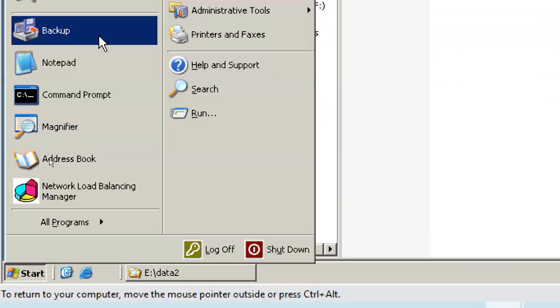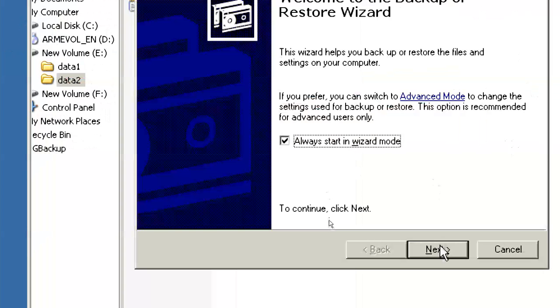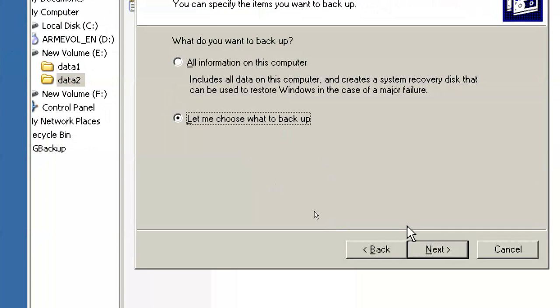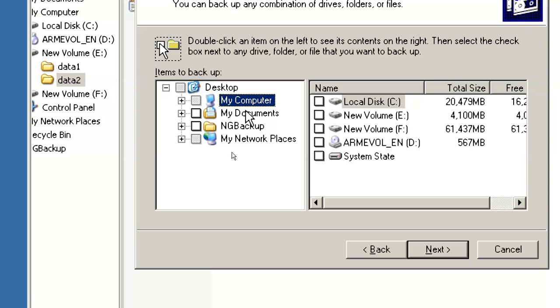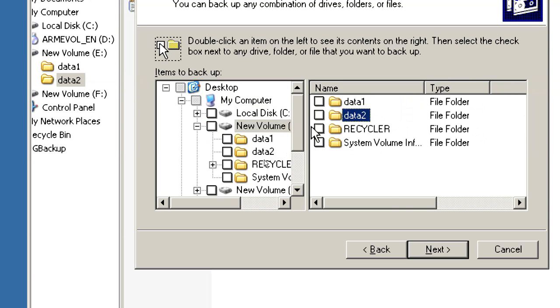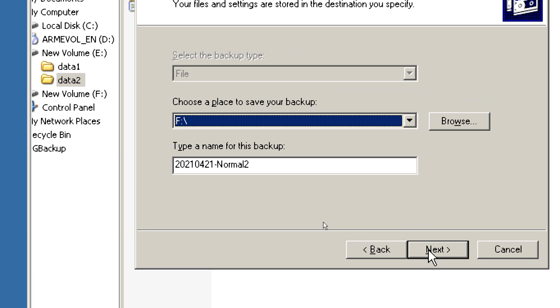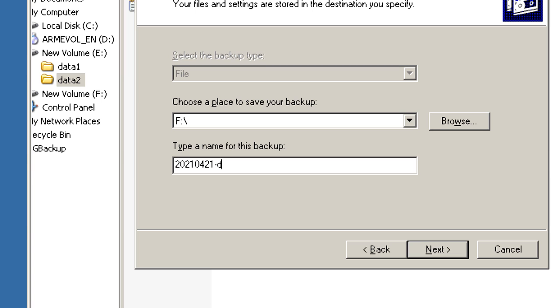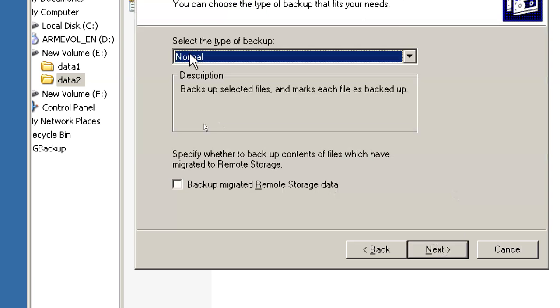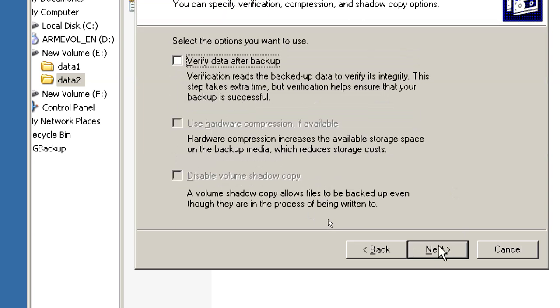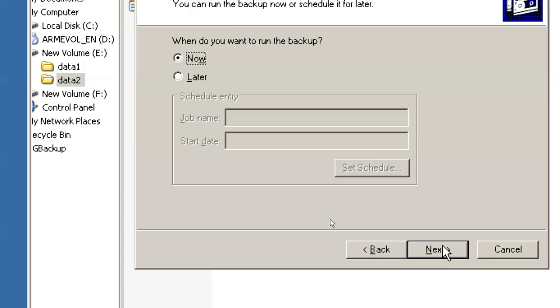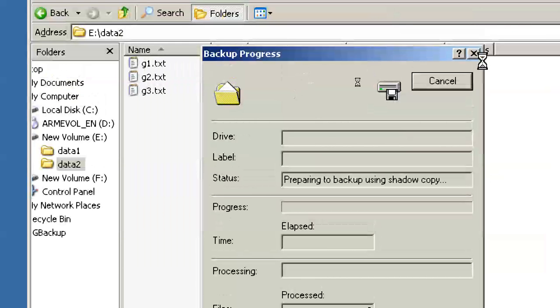Now what I'm going to do is take a differential backup. It means I selected all three files. Next. Differential backup. Next. Advanced. Differential. Next, next, next, next. Finish.